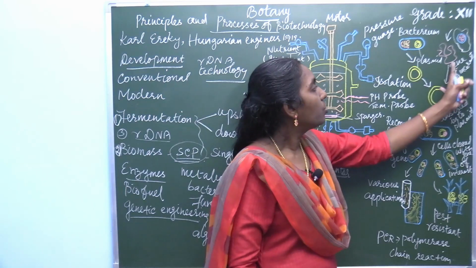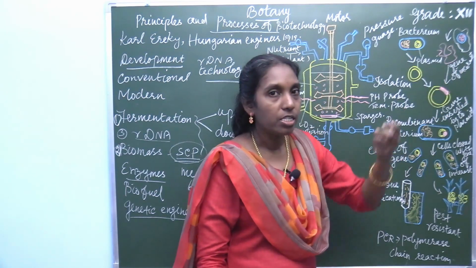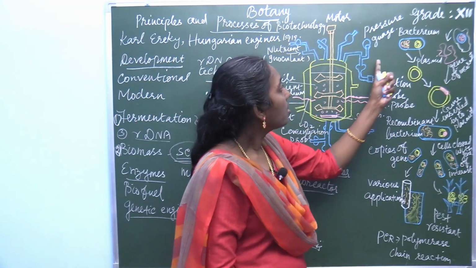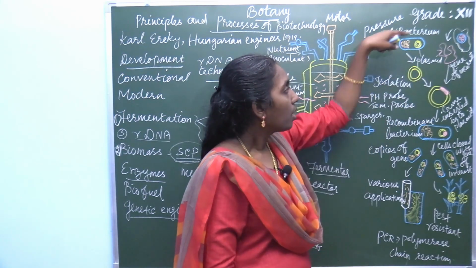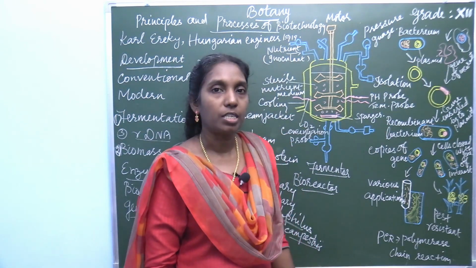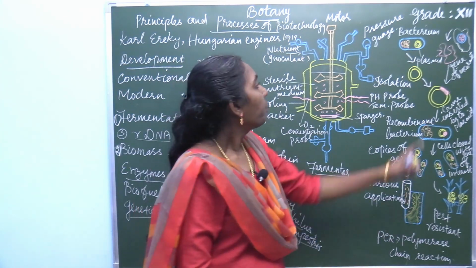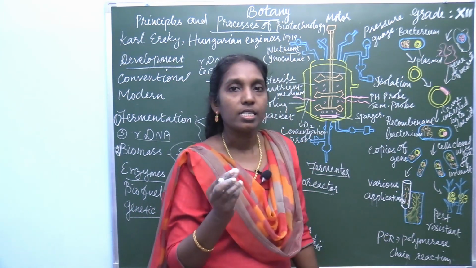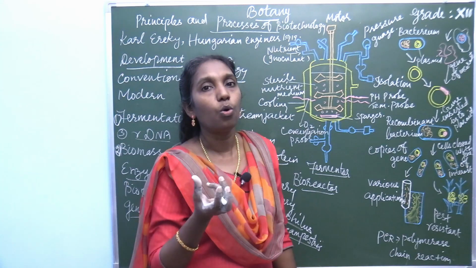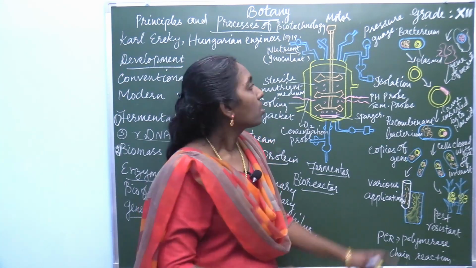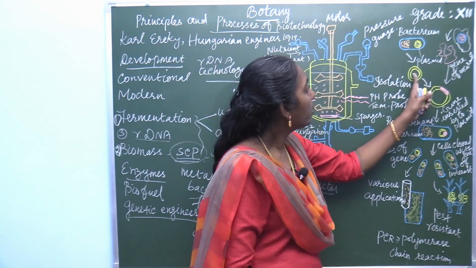So this gene of interest can be isolated, and this is the bacterium. In the bacterium there is a specialization. What's that? Presence of plasmid. This plasmid is used as a vector, that is, a cloning vehicle. So this gene of interest can be introduced.